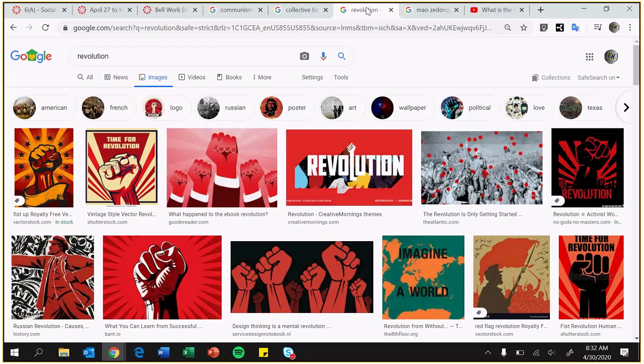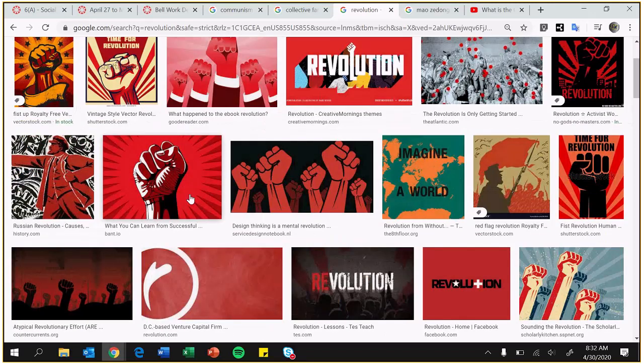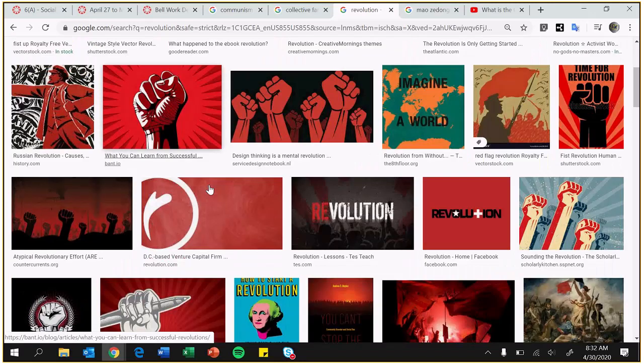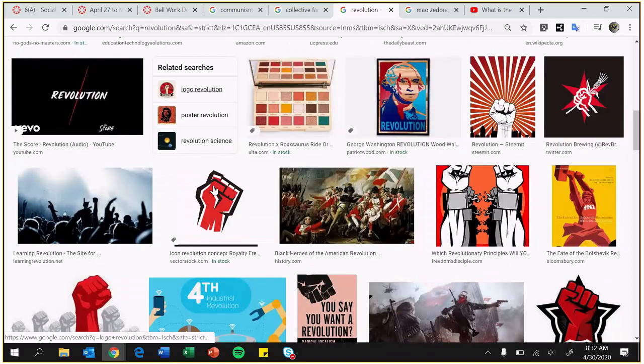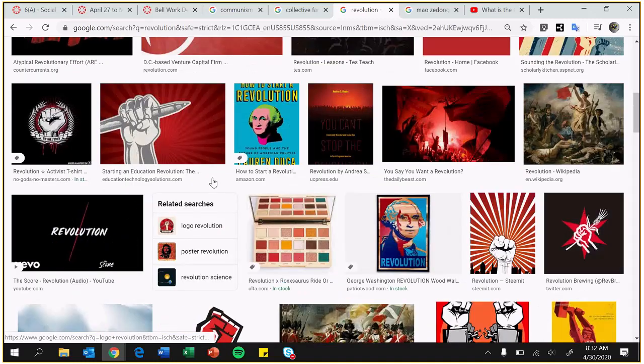Revolution, same kind of thing. All these images work. When you think of the Chinese Revolution, you type in China Revolution, and stuff will come up. But a revolution is a revolution no matter where it's at. So any of these images would work.